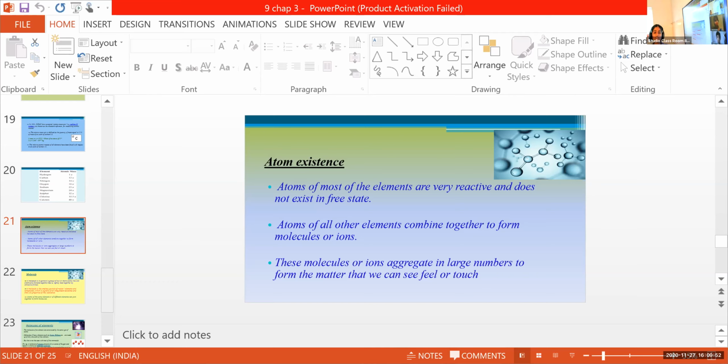So atoms are the smallest particles. They do not exist in free state. They combine together to form molecules or ions. These molecules combine together to form the matter. Is this idea clear for you? Yes, ma'am. Okay.